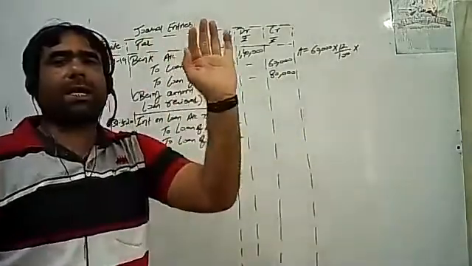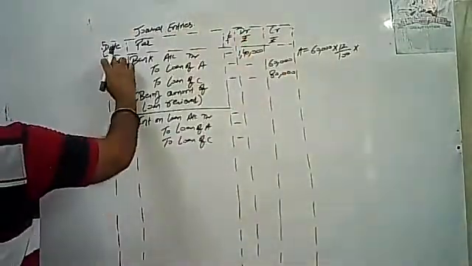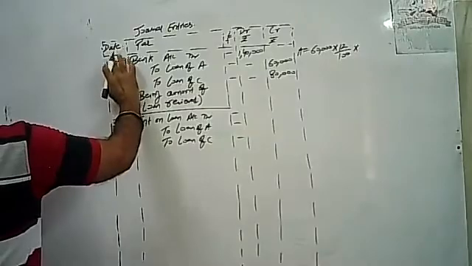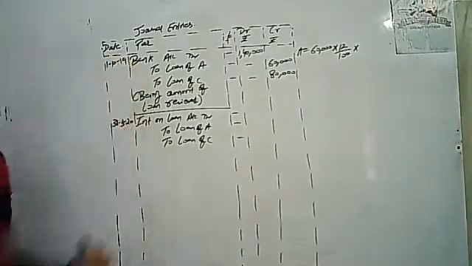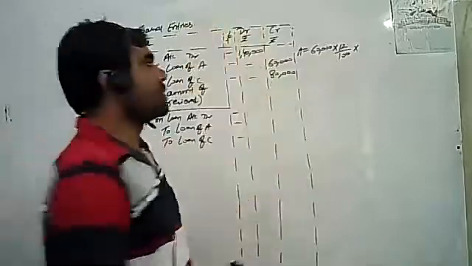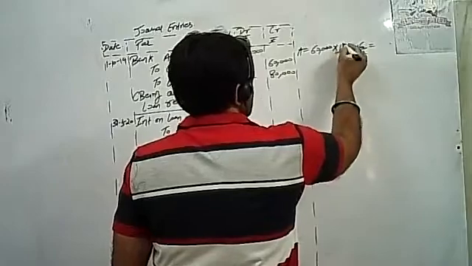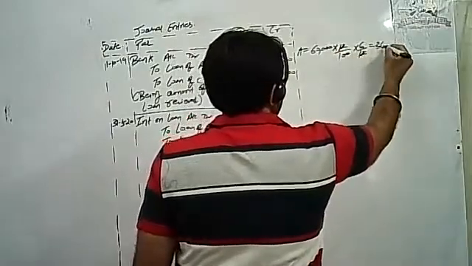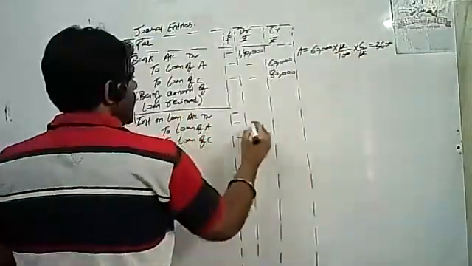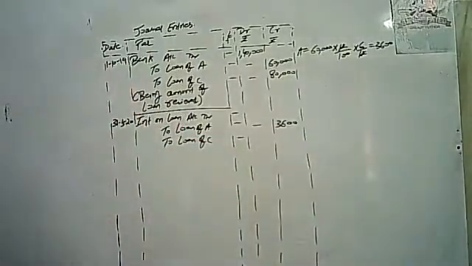So 7, 8, 9, 10, 11, 12, 1, 2, 3. So there are 9 months. 9 upon 12. So amount of interest would be 3,600 for A. Calculation clear, students, to everyone?